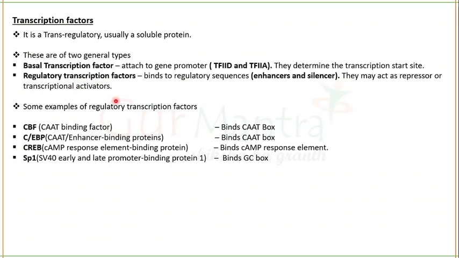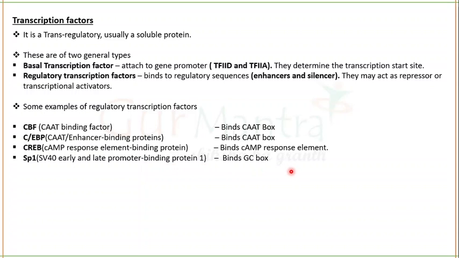Now you understand. There are some examples of regulatory transcription factors. CBF, CAAT binding factor, which will bind to the CAAT box. CAP, CAAT enhancer binding protein, which will again bind to the CAAT box, but it will act as an enhancer. CREB, cAMP response element binding protein, which will bind to the cAMP response element. And SP1, which will bind to the GC box. It is Simian virus 40 early and late promoter binding protein 1.